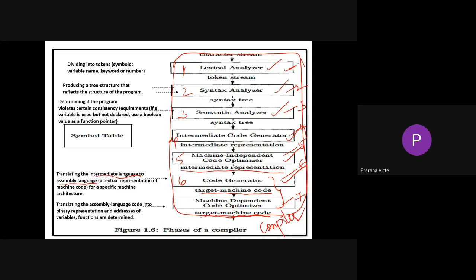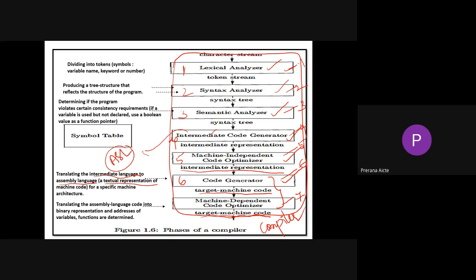The intermediate code is a very good phase, where the code will be in terms of assembly level language. This assembly level language is then given to your code generator for reducing the number of lines of code. This is a textual representation of your machine code.